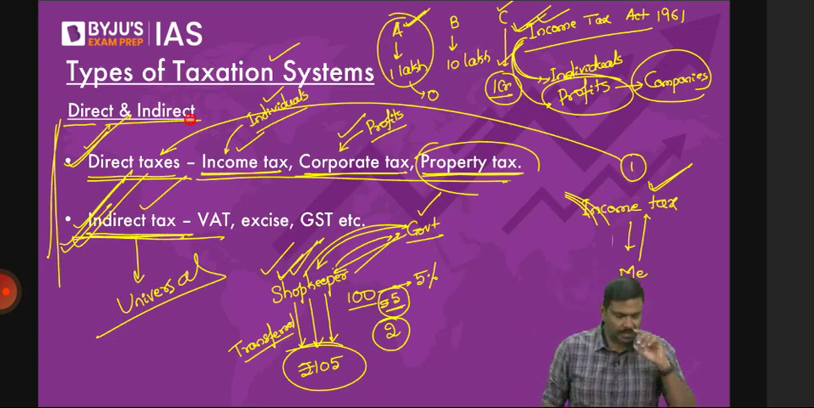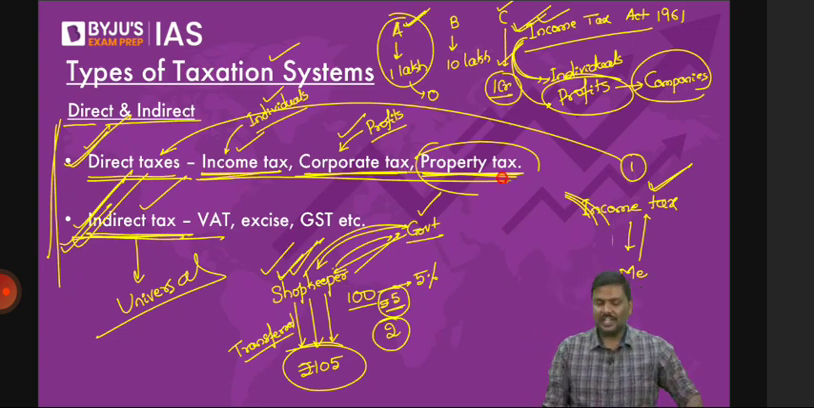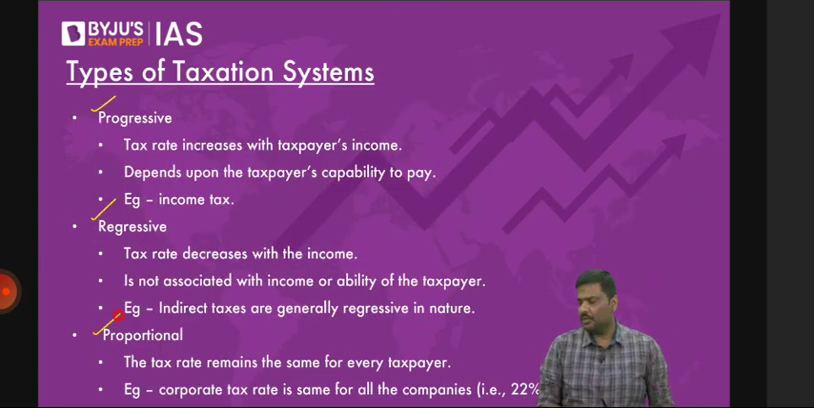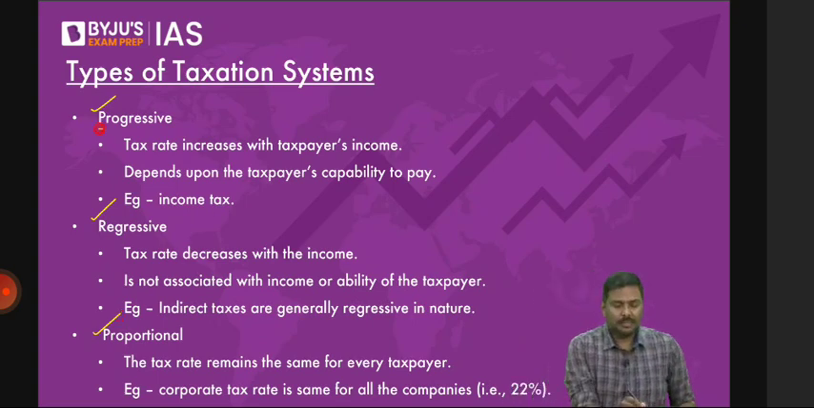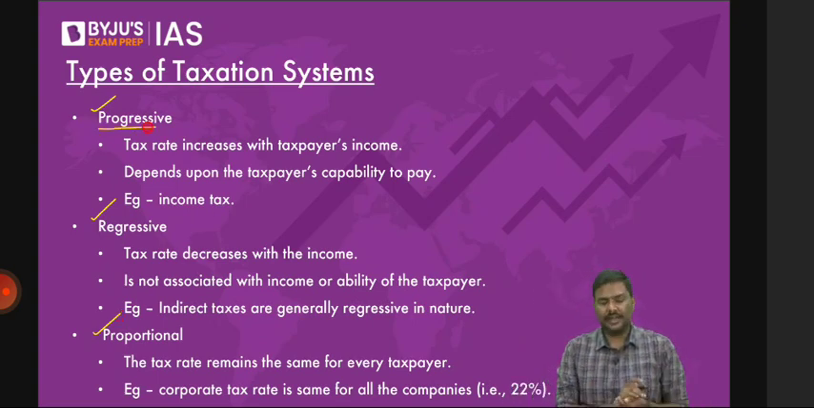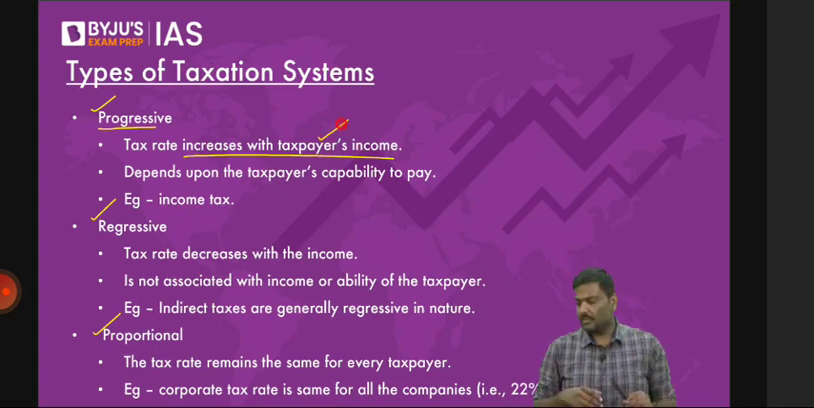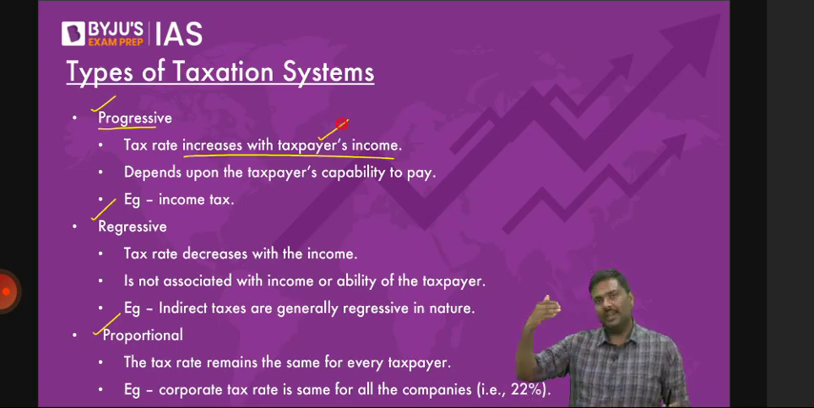Income tax, corporate tax, property tax are examples of direct taxes. VAT, excise, GST are examples of indirect taxes. Now let me go to one more concept here: progressive, regressive, and proportional. Progressive simply means it's a policy of taxation wherein the tax rate which is applied will automatically keep on increasing with the taxpayer's income. I'll repeat it. The tax rate applied will keep on increasing with the rise in the income of the person.